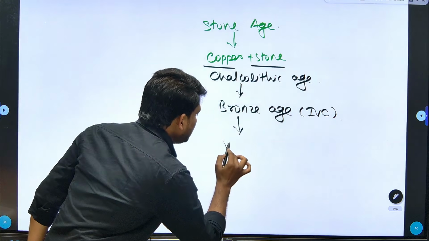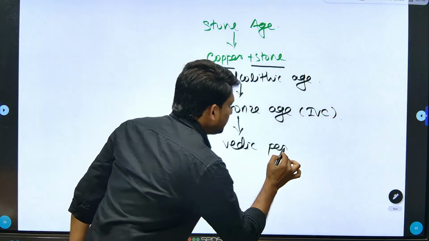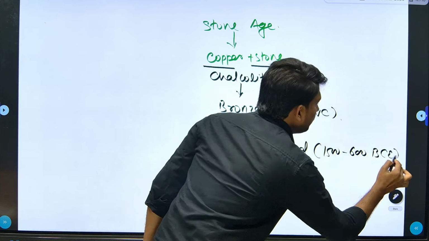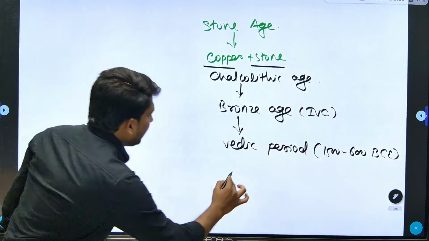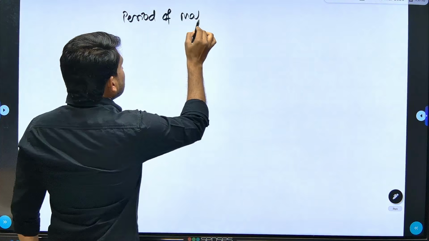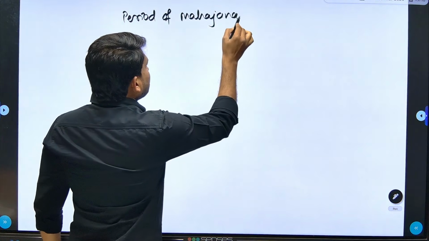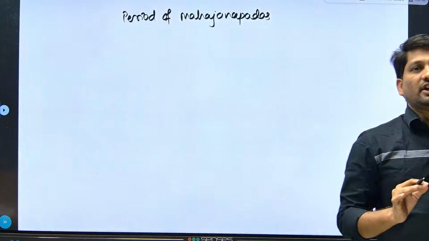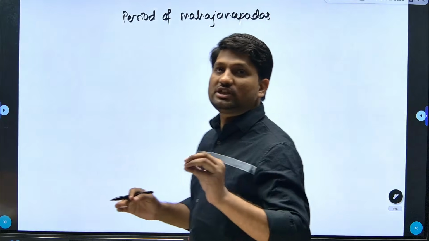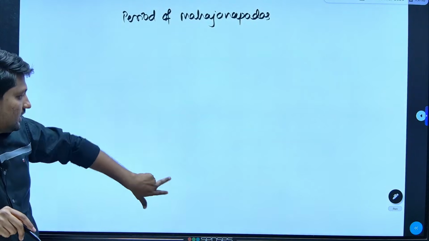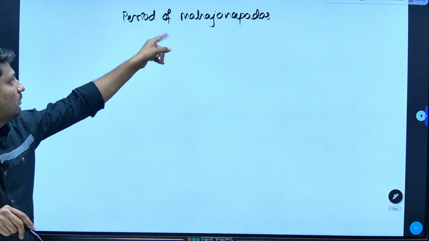Then we study this Vedic period from 1500 to 600 BC, and after the Vedic period we have this period of Mahajanpadas. So what are these Mahajanpadas? Mahajanpadas means large kingdoms. So there were 16 large kingdoms developed in the north part of India around the 6th century BC. So after this Vedic period, we study about these Mahajanpadas.